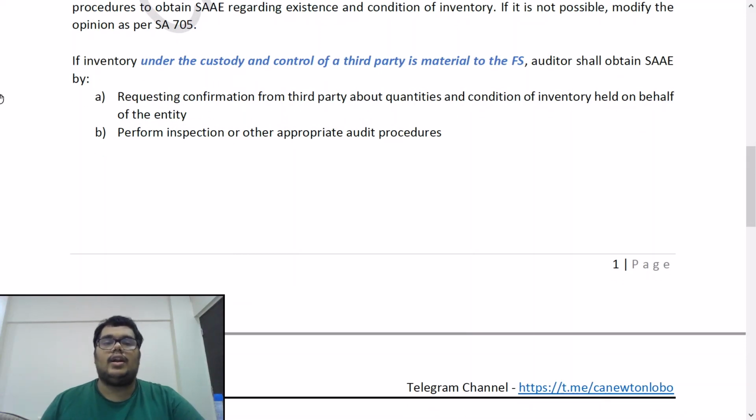Next, if inventory under the custody and control of a third party is material to the FS. Again, very important, there is some inventory lying with some third party and such inventory is material to the FS. Then the auditor shall obtain SAAE, sufficient appropriate audit evidence. How? By requesting a confirmation from the third party about the quantities and condition of inventory held on behalf of the entity, perform inspection or other appropriate audit procedures. So the best thing is you just get an independent confirmation from that third party: please tell me how much inventory of this company is lying with you and what is the condition of the inventory.